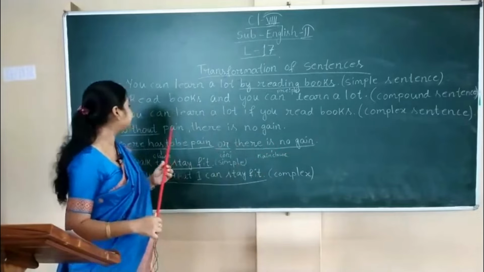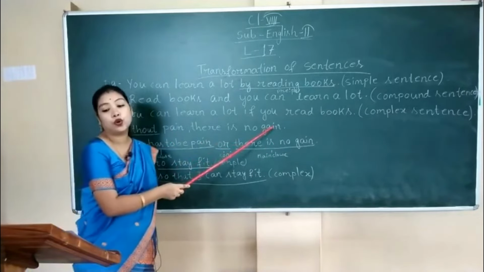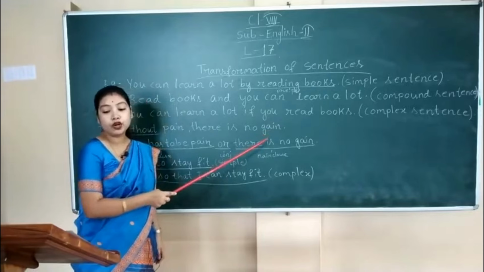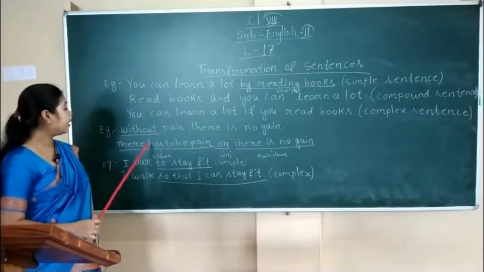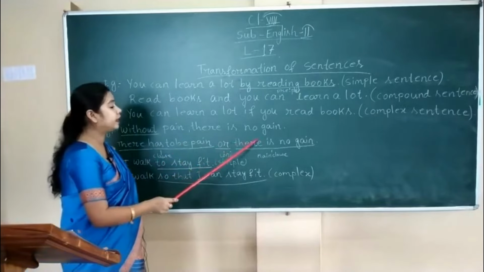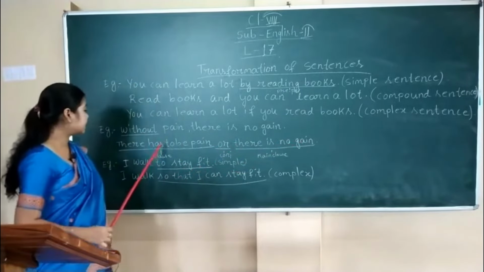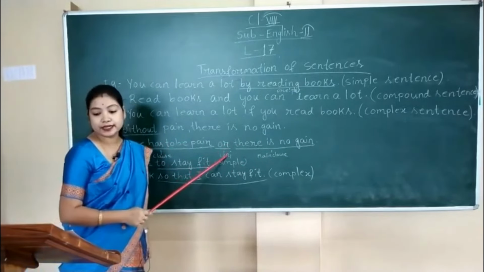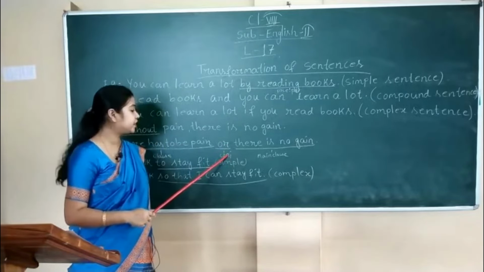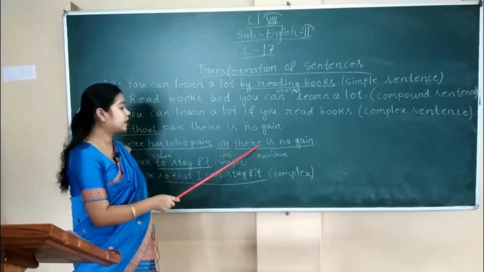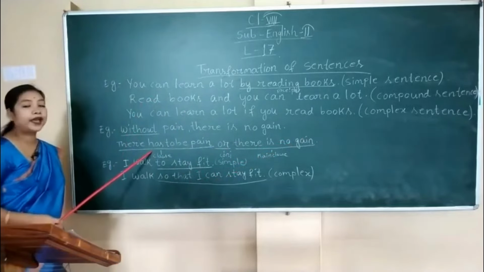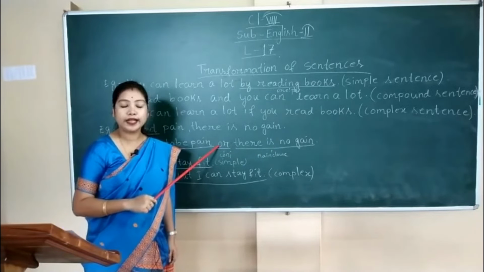Example you can see here, without pain there is no gain. So this is an example of simple sentence. When we transform it into compound sentence, it will be, there has to be pain or there is no gain. So this is a clause, there has to be pain is a clause, then or is a conjunction, the coordinating conjunction or correlative conjunction, and it is connected to the main clause, there is no gain. So here it is being transformed into a clause. Then it is connected to the main clause by using a correlative conjunction or coordinating conjunction.